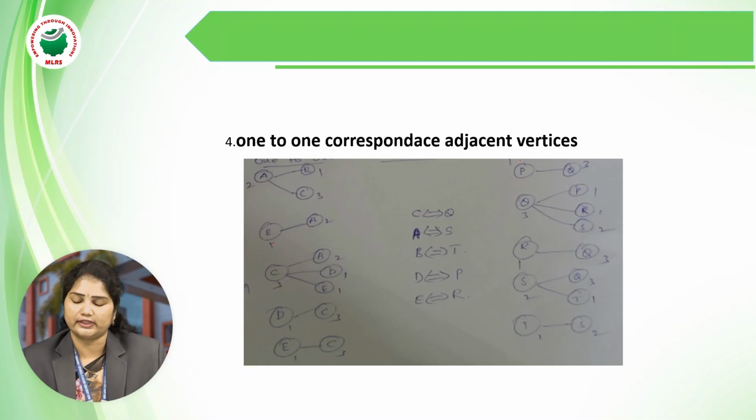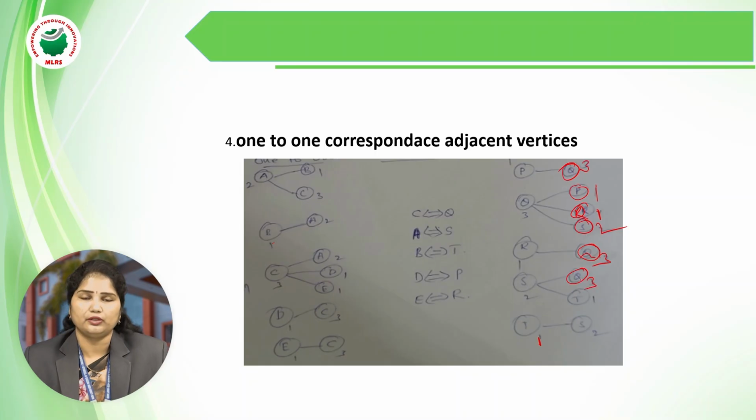In graph 2, vertex P has one adjacent vertex, Q. Vertex Q has adjacent vertices P, R, and S. Vertex R has only Q. S has Q and T. T has only S. Then we write the degrees: P has 1, Q has 3, R has 1, S has 2, and T has 1.